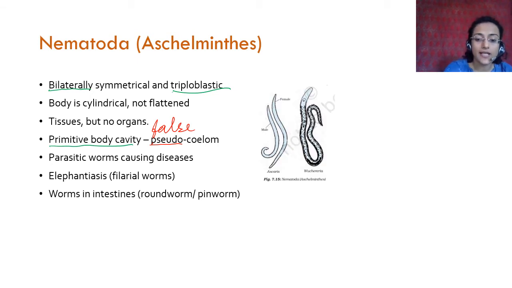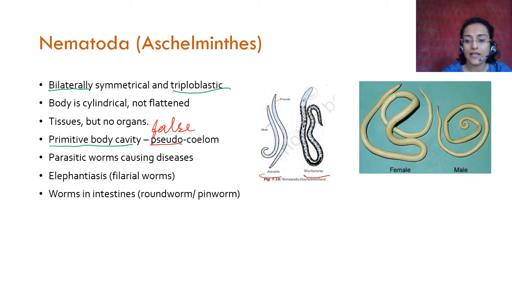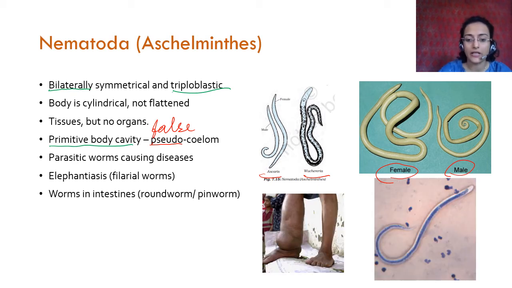Okay, so these are the examples. This is Ascaris and this is Wuchereria. Ascaris has sexual dimorphism, in a way that the female is, what is sexual dimorphism? That the female and the male look different. Humans have sexual dimorphism. In this, they have sexual dimorphism in that the female is longer than the male. Okay, the female is longer and bigger than the male. And this is Wuchereria, and it causes this. This is elephantiasis. This is what happens when it infects. These are parasitic. They live inside bodies of animals and human beings. Okay.